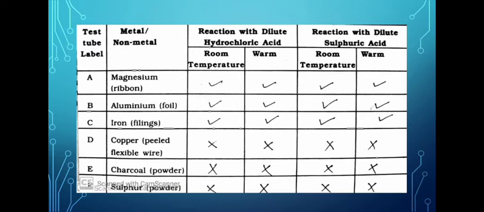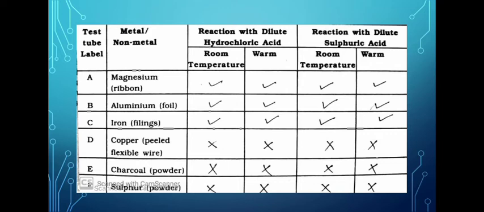It is observed that the reaction at room temperature is slow, while when the same solution is warmed, at that time the reaction takes place fast and more bubbles of hydrogen come out. While the metal copper neither reacts with dilute hydrochloric acid nor with dilute sulfuric acid.